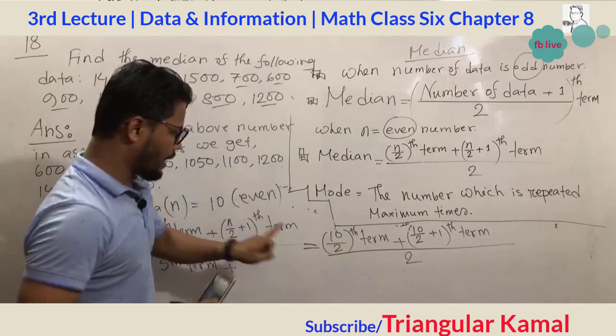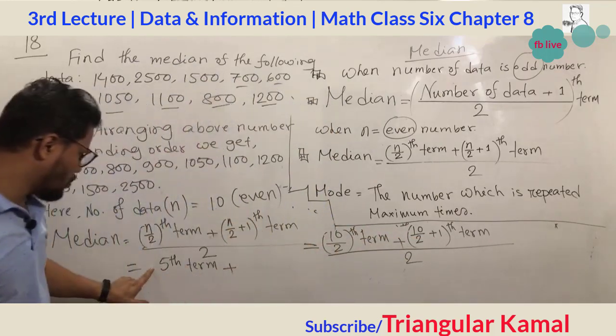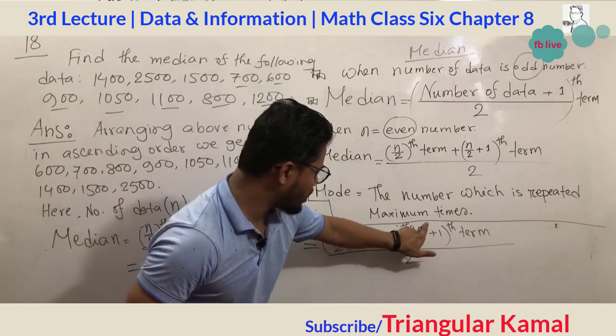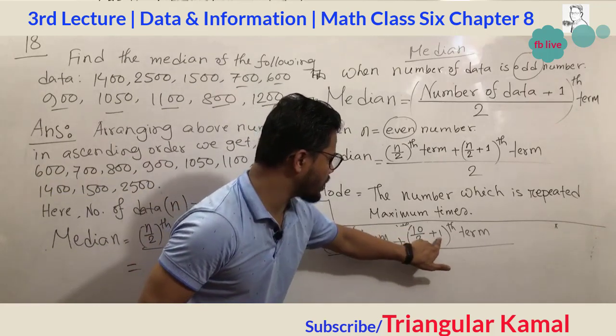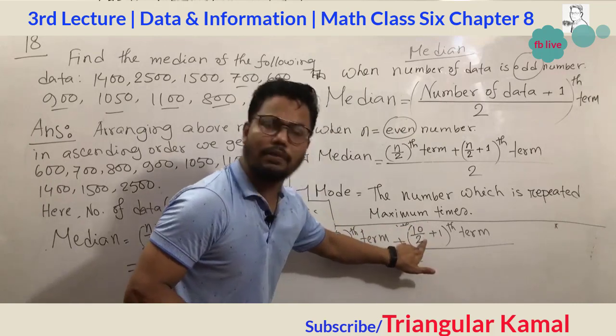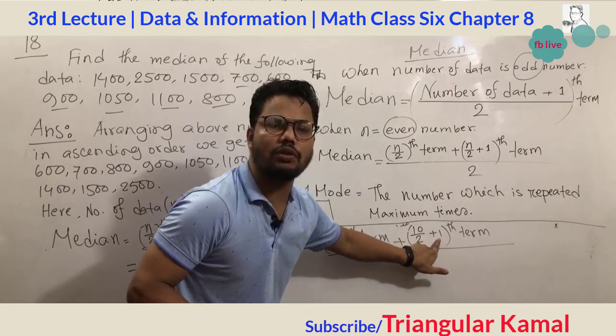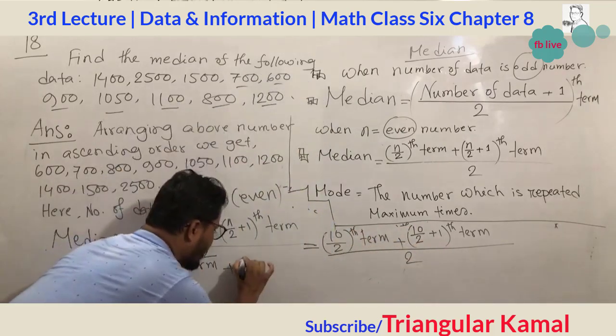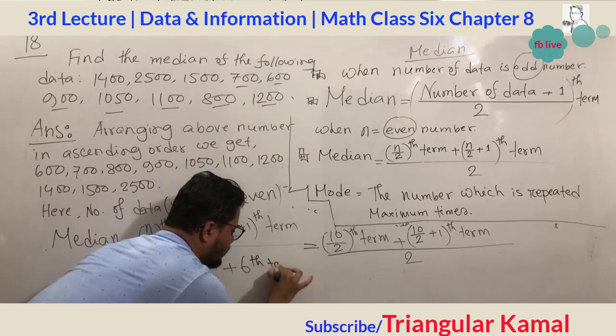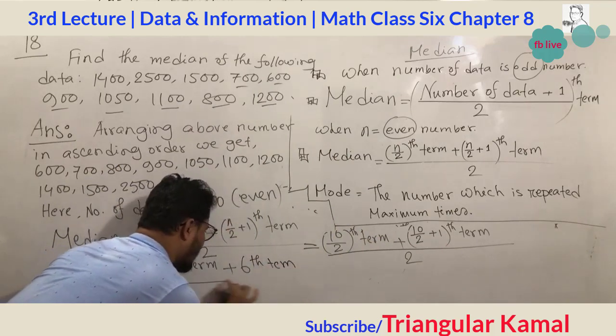Again 10 divided by 2 equals 5, then 10 divided by 2 plus 1 is 5 plus 1 equals 6. So we can write 6th term, and divided by 2.